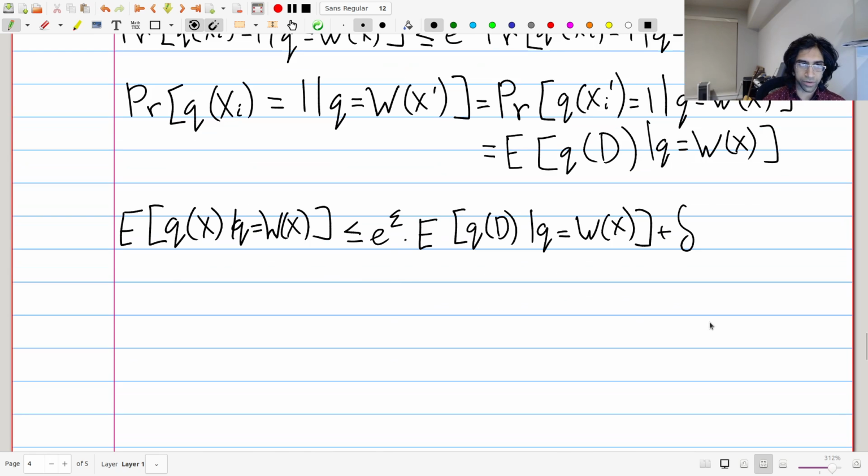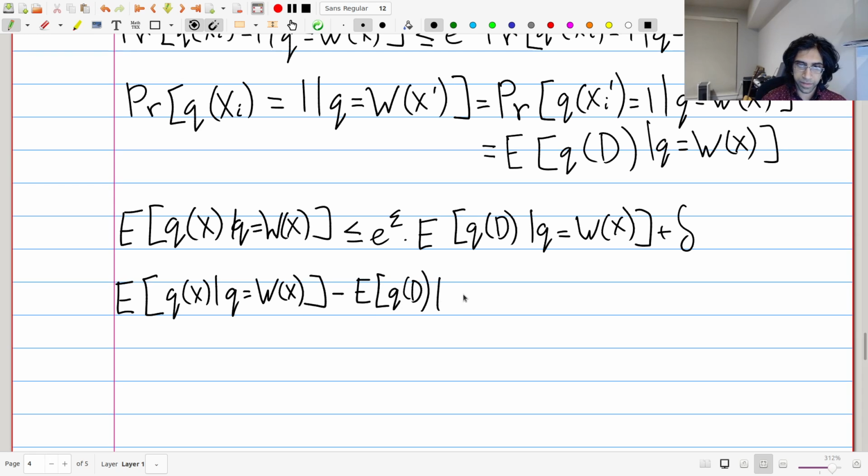One thing we can do is essentially move this over to the other side. So what this gives us is the expectation of q of x, given q equals w on x, minus the expectation of q of d, given q equals w of x.